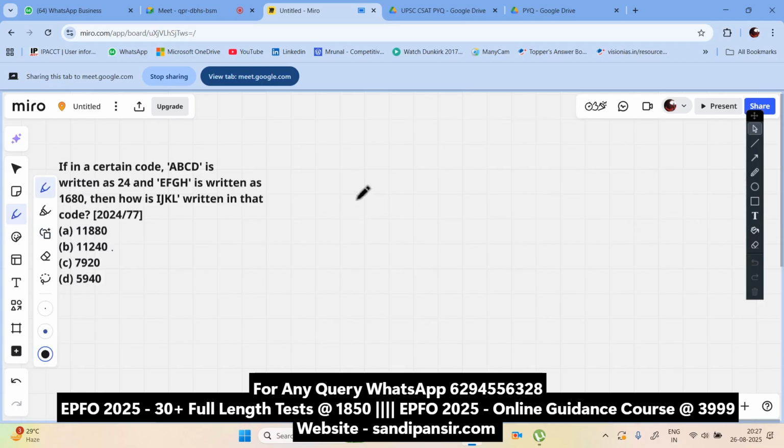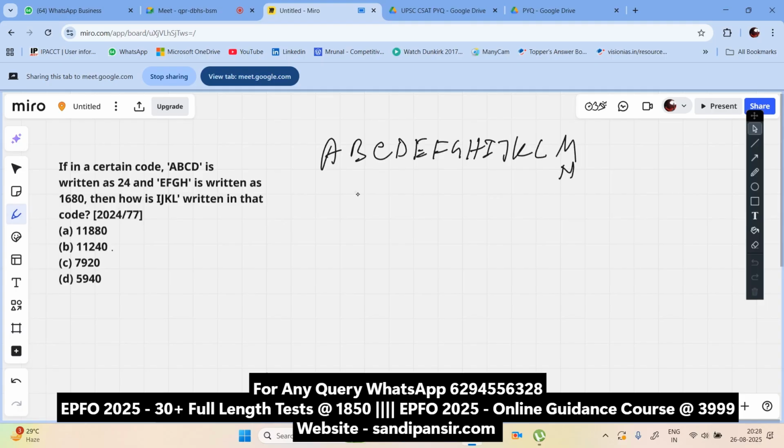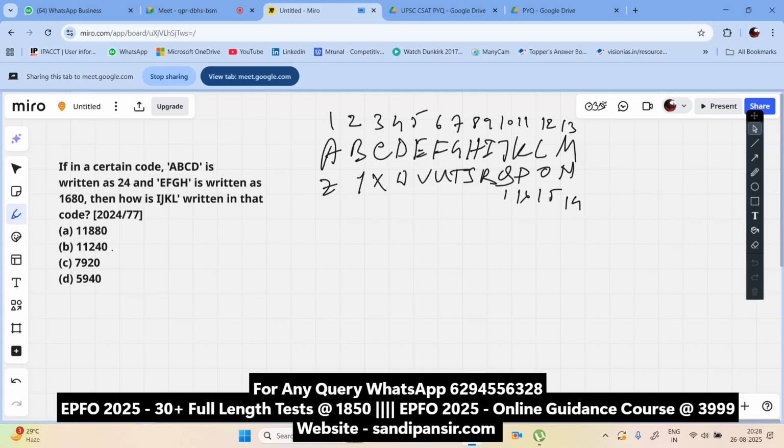The most important thing is we need to memorize the place value as well as the opposite value of the alphabets that are given here, right?